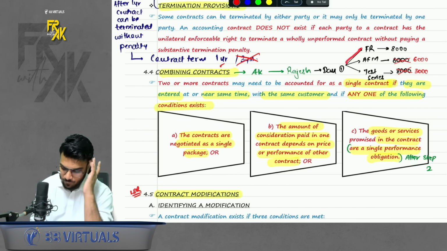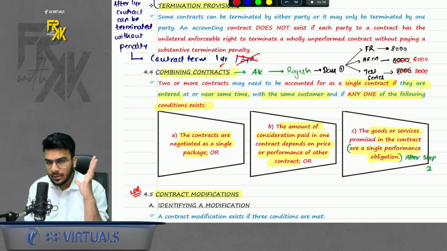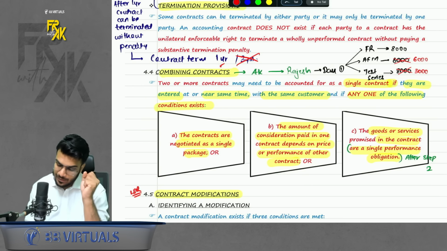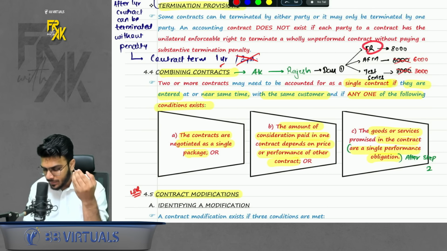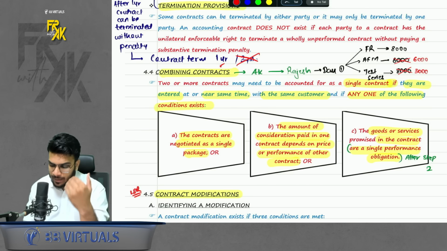Let's say Rajesh told me, sir, please teach FR to me. So I told him, okay, I will teach. Rajesh also told me, sir, also take AFM for me. So because he was taking FR from me and now he's opting for AFM also, I am giving him some discount.